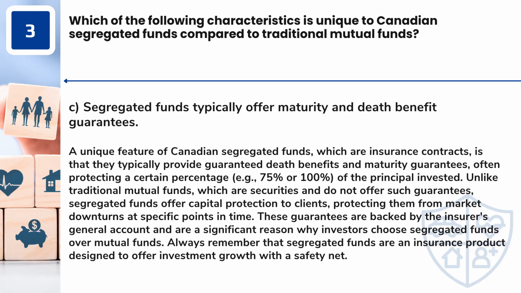Answer: C. Segregated funds typically offer maturity and death benefit guarantees. A unique feature of Canadian segregated funds, which are insurance contracts, is that they typically provide guaranteed death benefits and maturity guarantees, often protecting a certain percentage, e.g., 75% or 100%, of the principal invested.